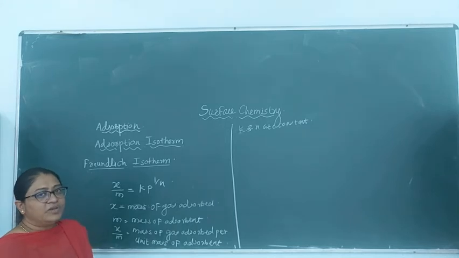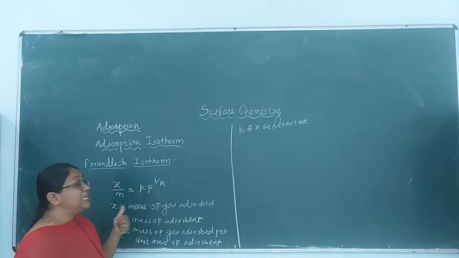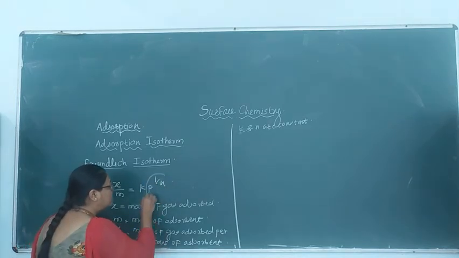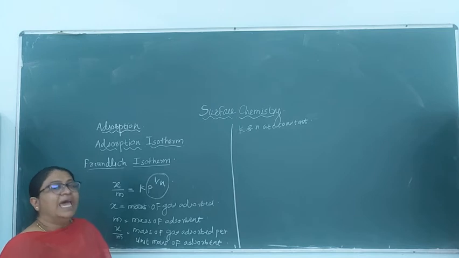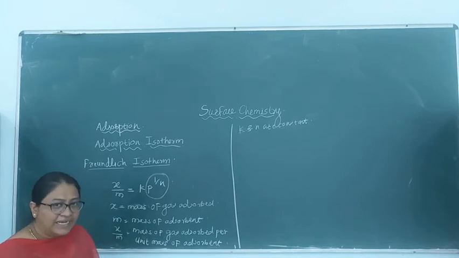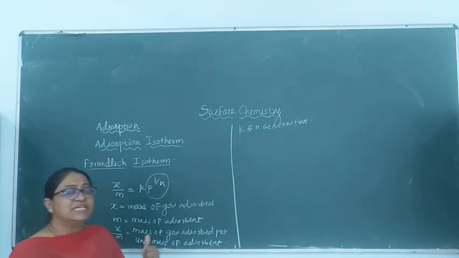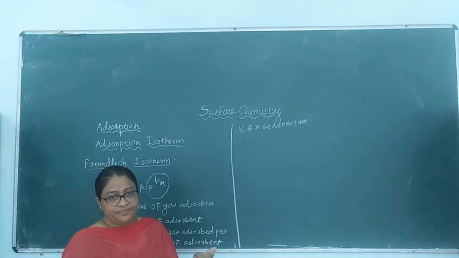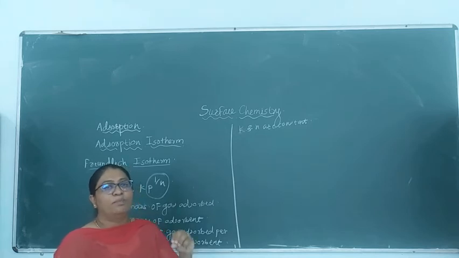Therefore, an increase in the pressure will not increase this term proportionately, and so on increase in the pressure, the extent of adsorption does not increase proportionately. But this is true only for the moderate range of pressures.